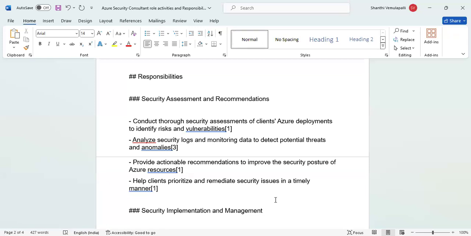Help clients prioritize and remediate security issues in a timely manner. With these practices, you need to maintain this as an ongoing process. So this is the module. It discusses security assessment and recommendations.